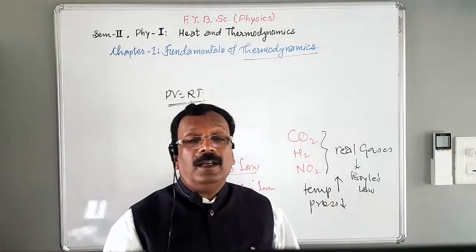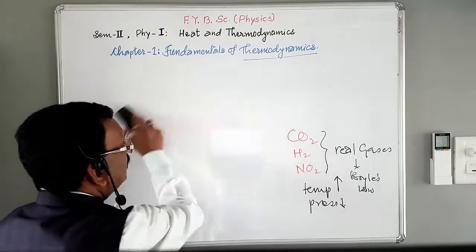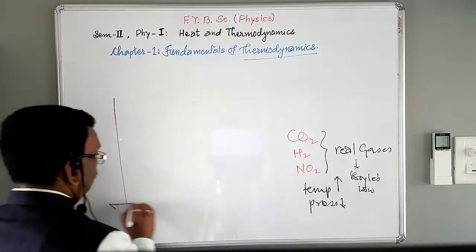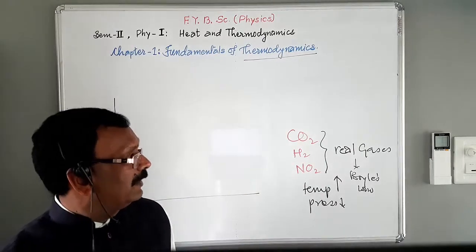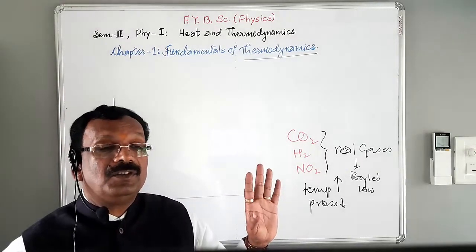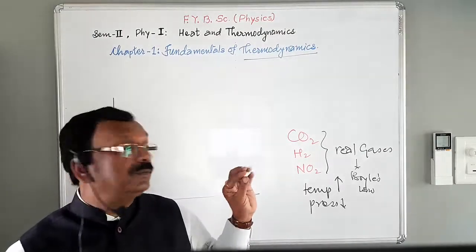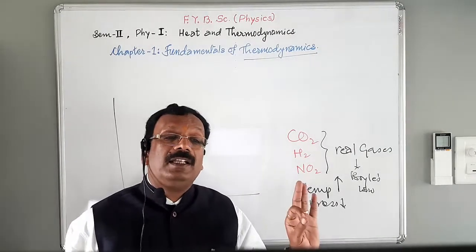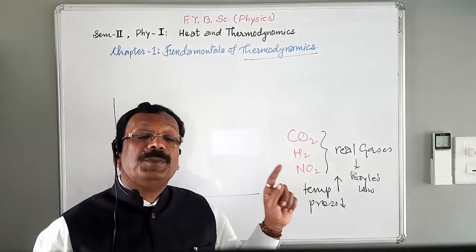At high pressure and low temperature, these gases show variation, deviations. What I say? Real gases like CO2, H2 and N2, these are the real gases, because when we study the behavior of these gases, it is found that at high temperature and low pressure, these gases obey Boyle's law.